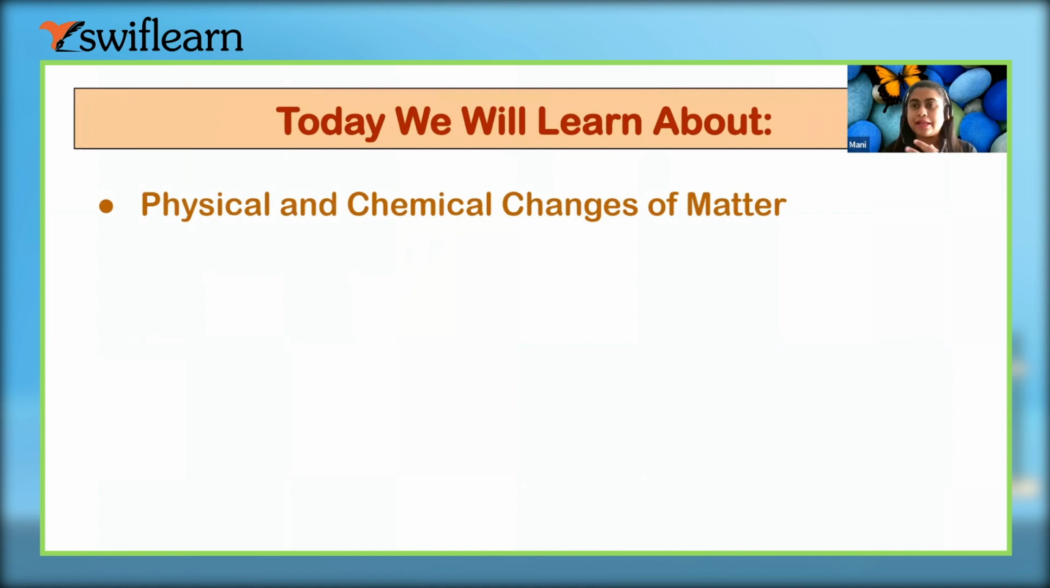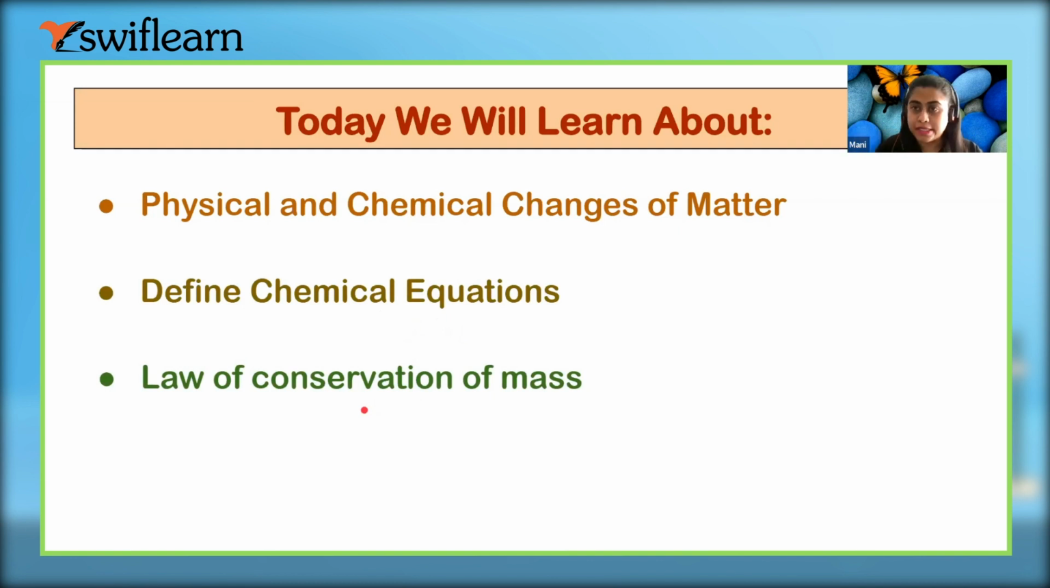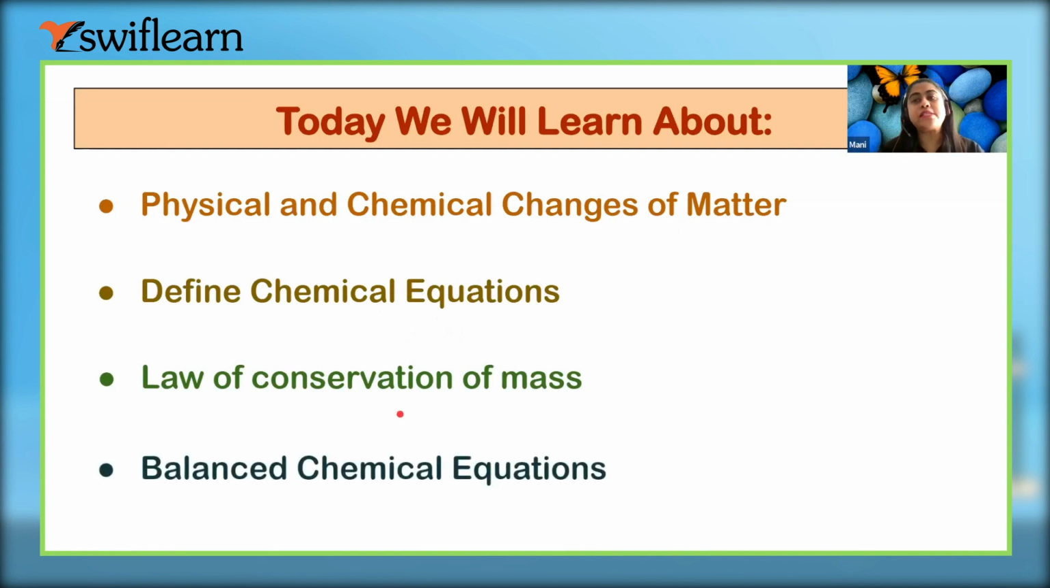Because anything happening around us is basically a chemical change, right? Either a chemical or a physical change. So the changes happening around us, or the events we see in our daily life, are basically either chemical or physical changes. So first we'll see what these changes are, then we will see what chemical equations are, right? Then we will learn about the law of conservation of mass, and then we will see how to balance equations.